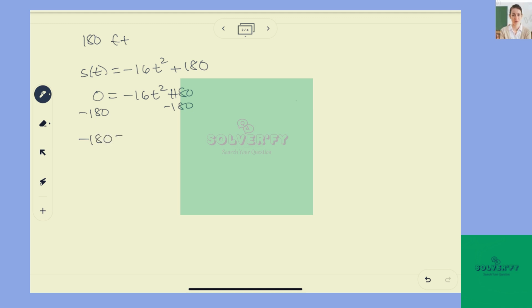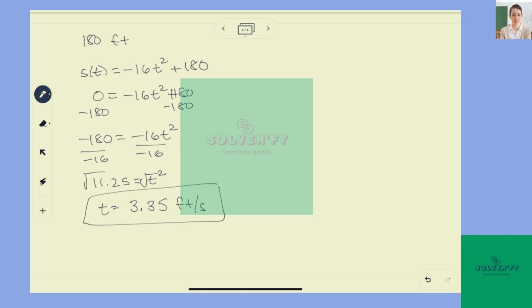So negative 180 equals negative 16t squared. Divide both sides by negative 16. You have 11.25 is equal to t squared. Take the square root, and we're going to get approximately 3.35, and this is feet per second. So that's our answer to the first part.